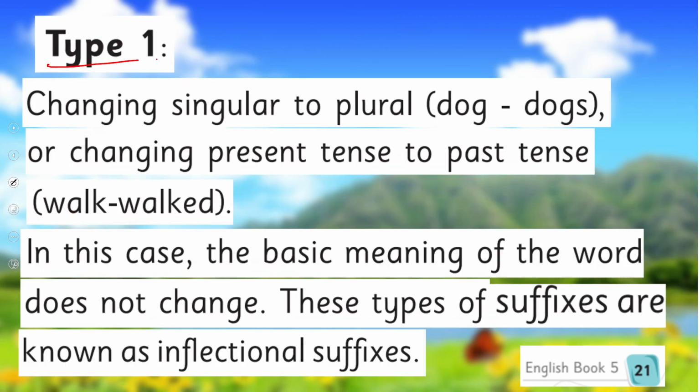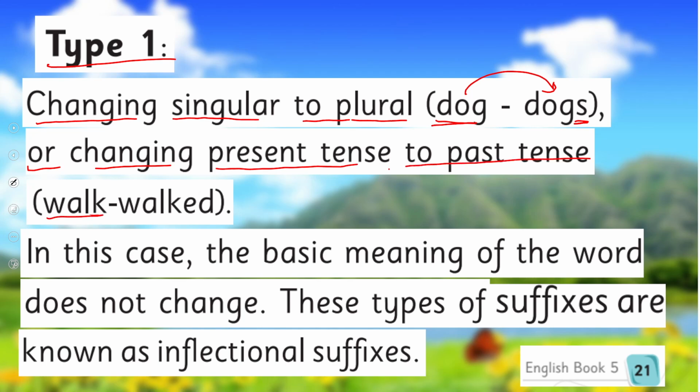The first way is changing singular to plural, like dog. If I add a suffix s over here, it becomes dogs. Or changing present tense to past tense, meaning we take a regular verb as the root word, I add ed, and it becomes walked. Now here this ed is a suffix.